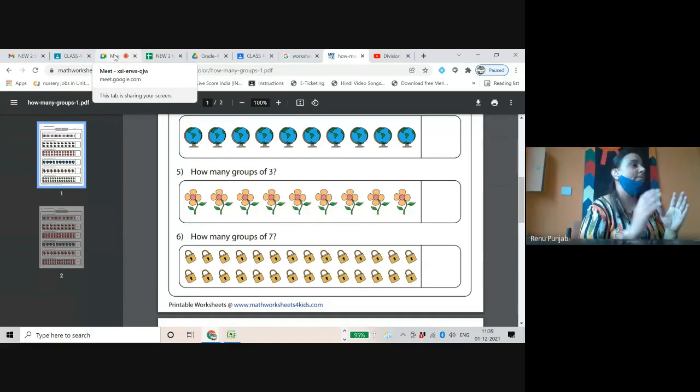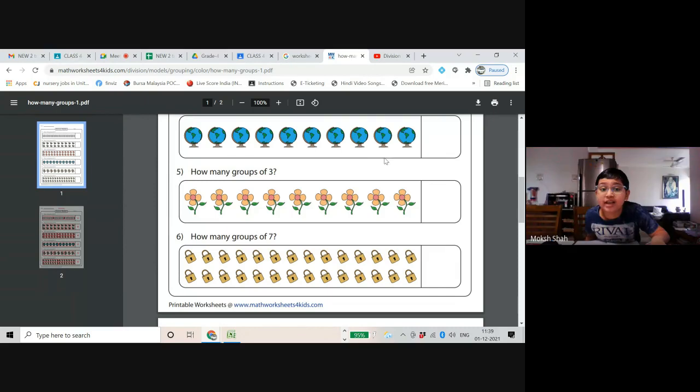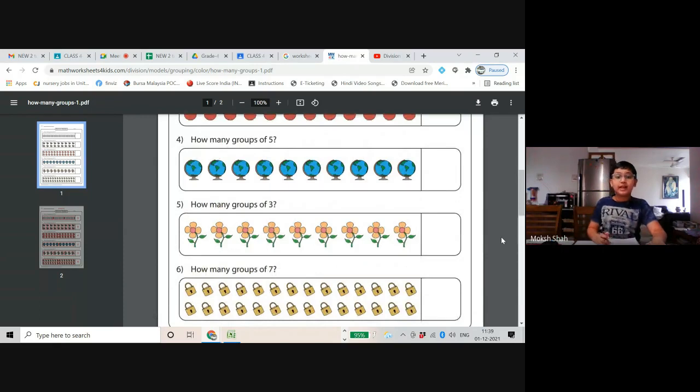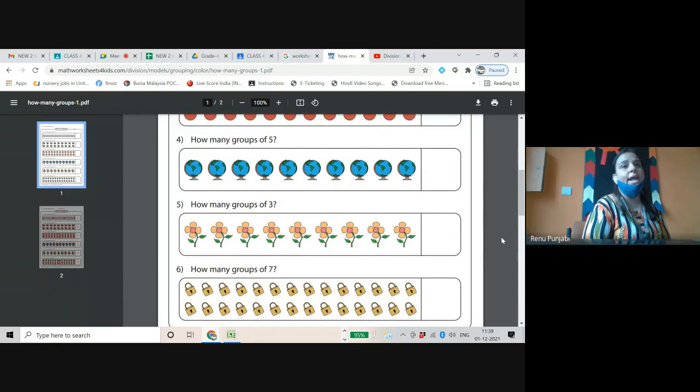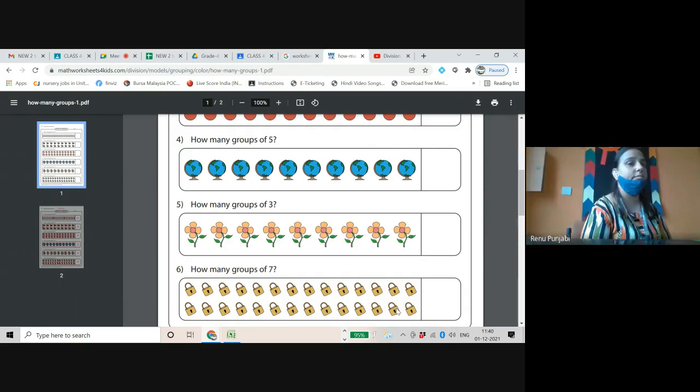Ma'am, how many do we have to complete? Only this much. Ma'am, can you show only the fourth question? How many groups of? Fourth one only. Please write the question so that you can draw the objects later also. And please note the objects should be 10 in the fourth. There are 9 objects in the fifth one, and there are 28 objects in the sixth one. Done, everyone?